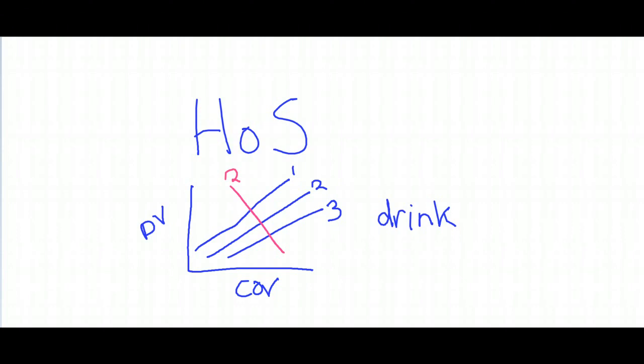To me, this would indicate that perhaps the covariate you've chosen is not the best covariate, and maybe it should be entered as another independent variable, like in a factorial ANOVA, versus as a covariate to be statistically controlled for. So if you violate this assumption with a p less than 0.05, that would indicate that maybe this covariate is not behaving in the way that it should to be considered a covariate, because your covariate should behave the same way across all levels of the IV so that you can statistically control for it in a similar way.